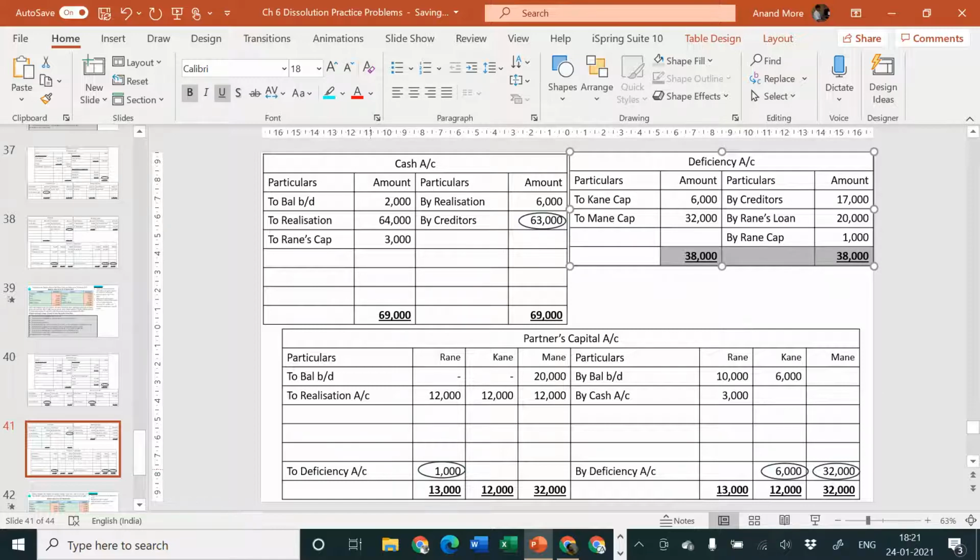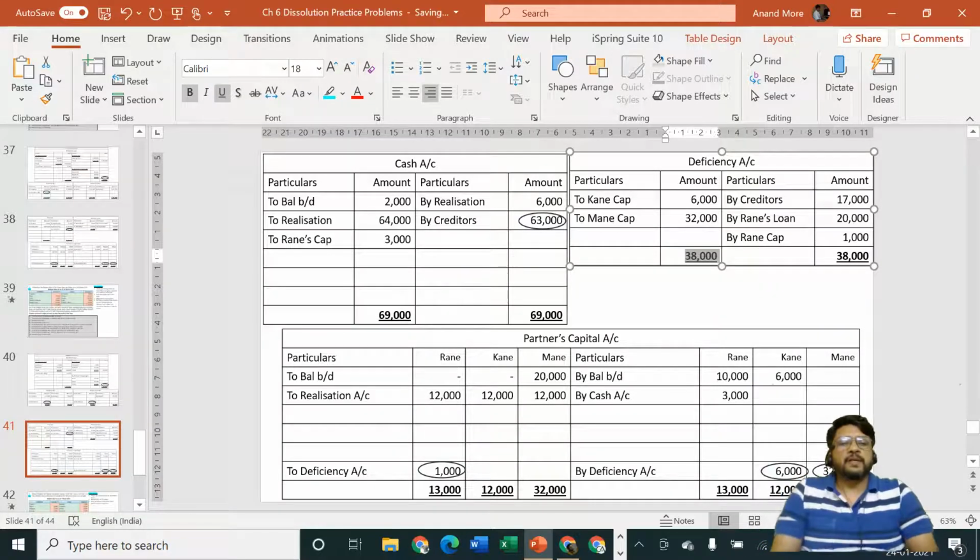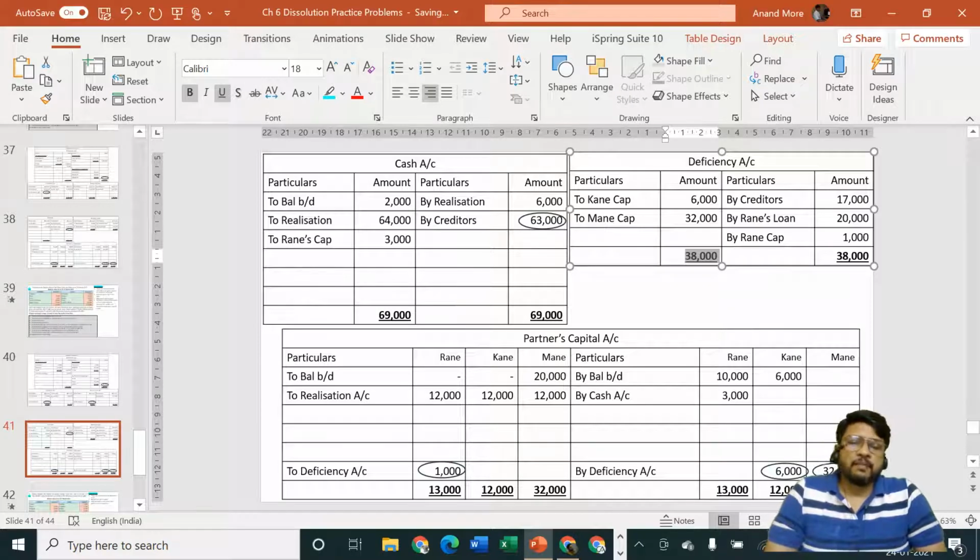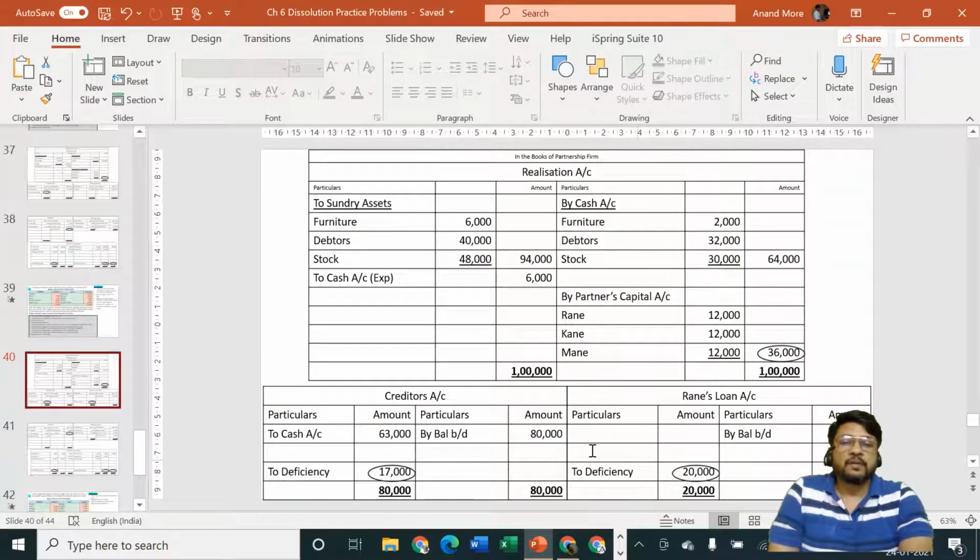That means now we can say that the partnership has completed its work and has paid off the liabilities to the extent possible. Rest of the money is written off, and it has paid the partners capital also. In fact, it could not pay anything to partners because there is a deficiency. It was asking the partners to bring in money from the home, but partners did not bring in any money from the home, so automatically that was transferred to deficiency. So this is the problem of all partners being insolvent, and there are outside liabilities along with a liability of